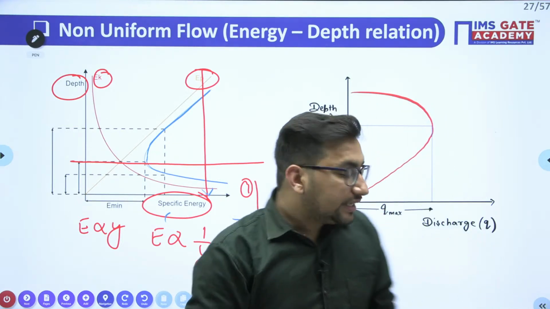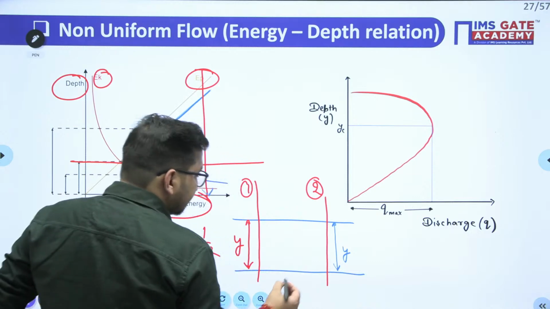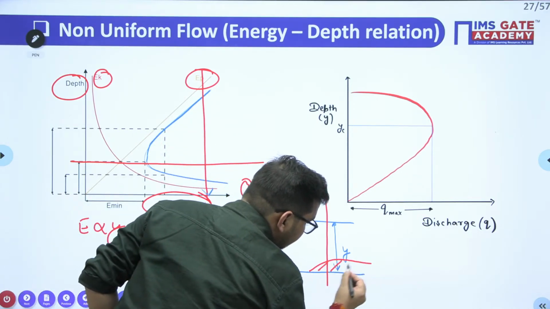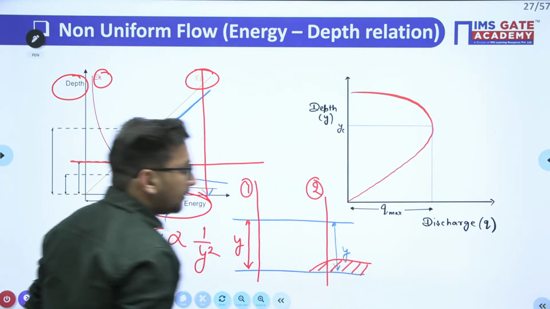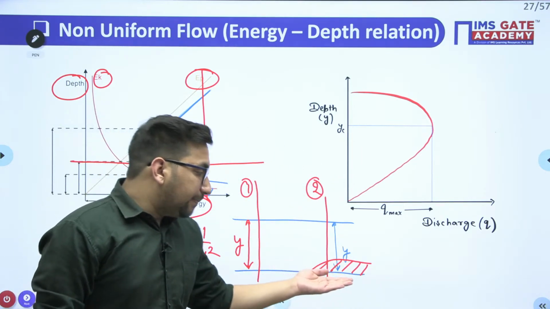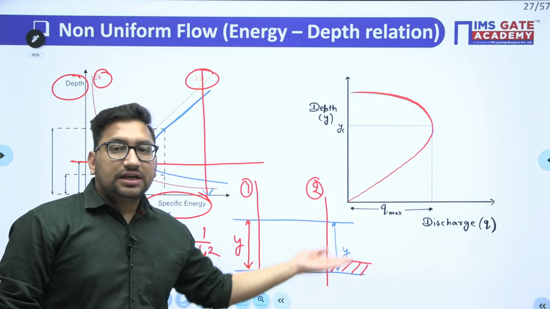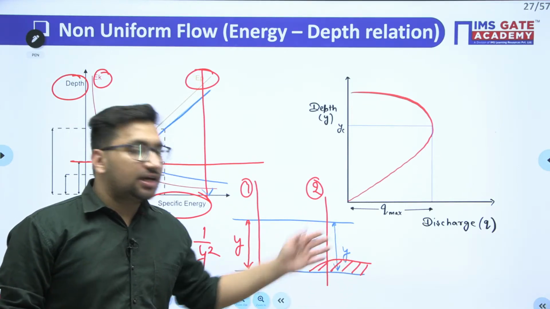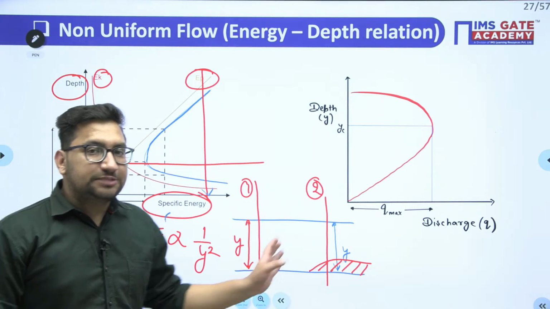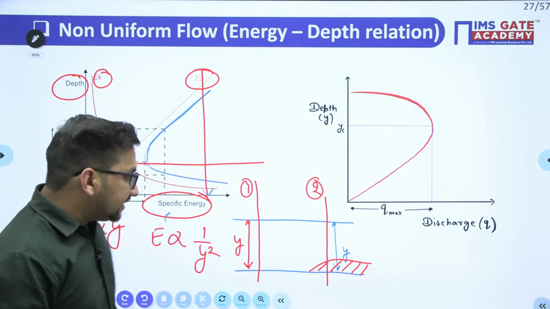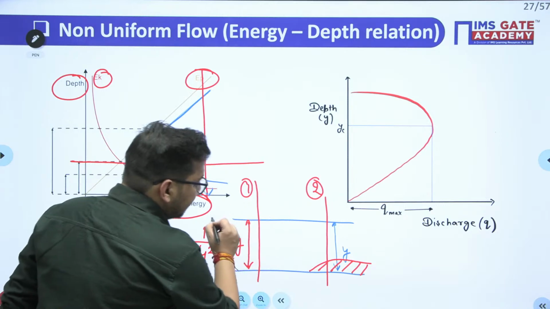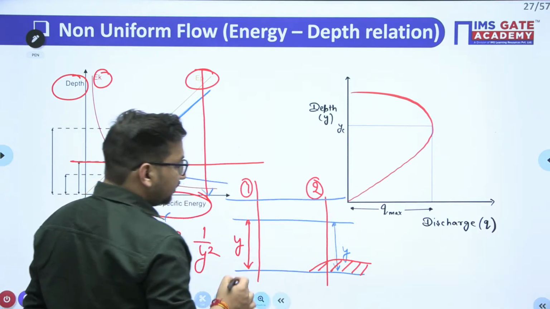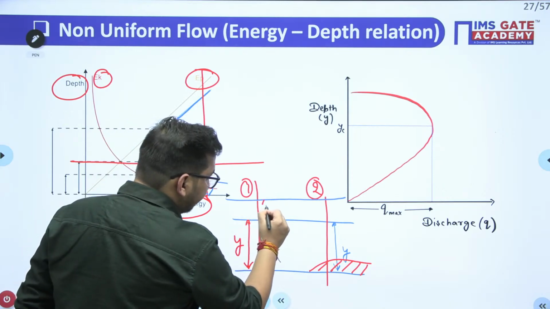But what if I increase the base of this particular channel? If there is any rise in the base of this channel, will there be any change in specific energy? Let's see. Let's suppose this is the depth of flow and this is your energy line, so this is nothing but my specific energy.